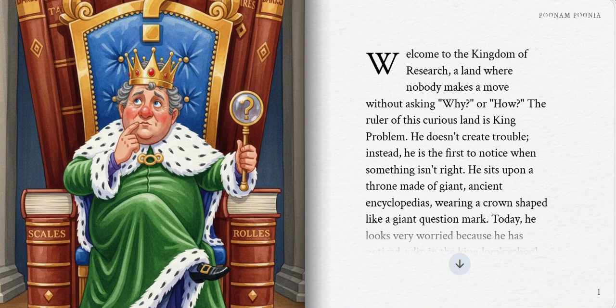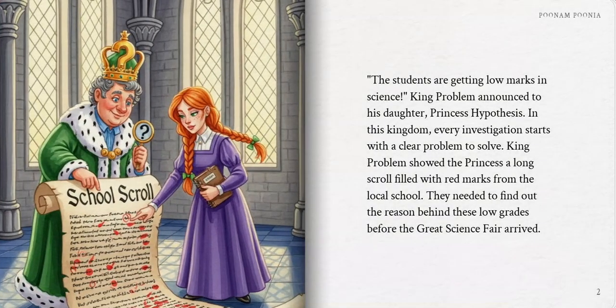asking why or how. The ruler of this curious land is King Problem. He doesn't create trouble. Instead, he is the first to notice when something isn't right. He sits upon a throne made of giant, ancient encyclopedias, wearing a crown shaped like a giant question mark. Today, he looks very worried because he has noticed a dip in the kingdom's school reports. The students are getting low marks in science.